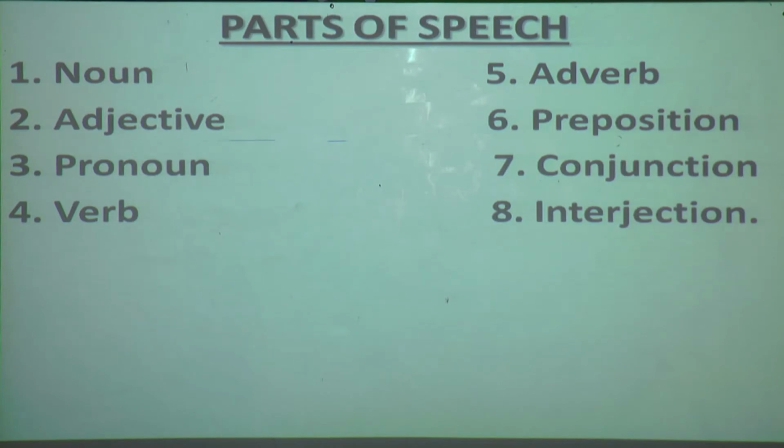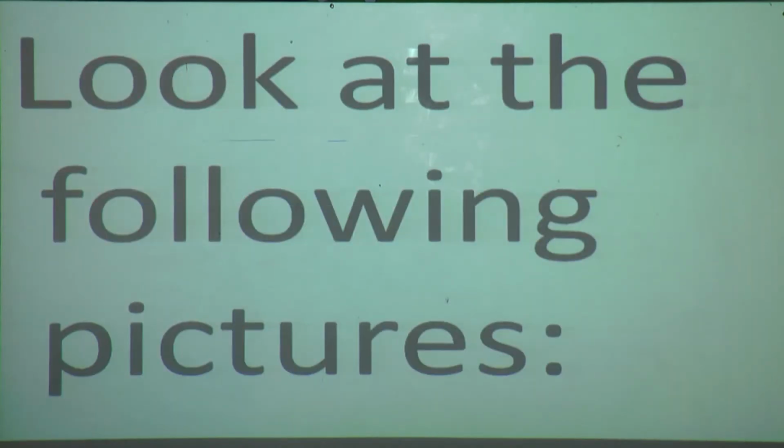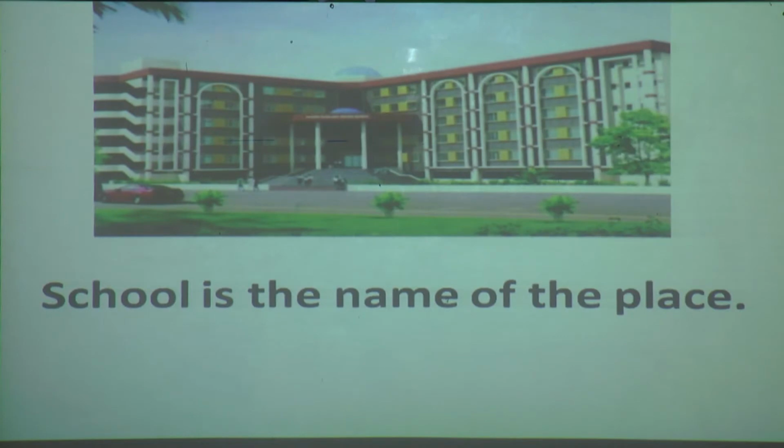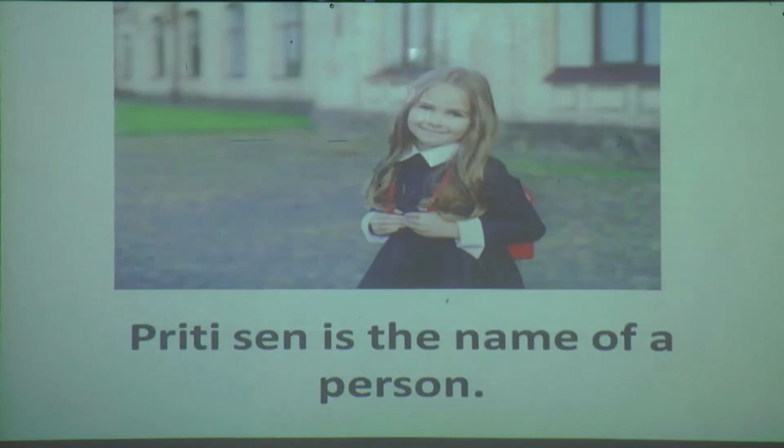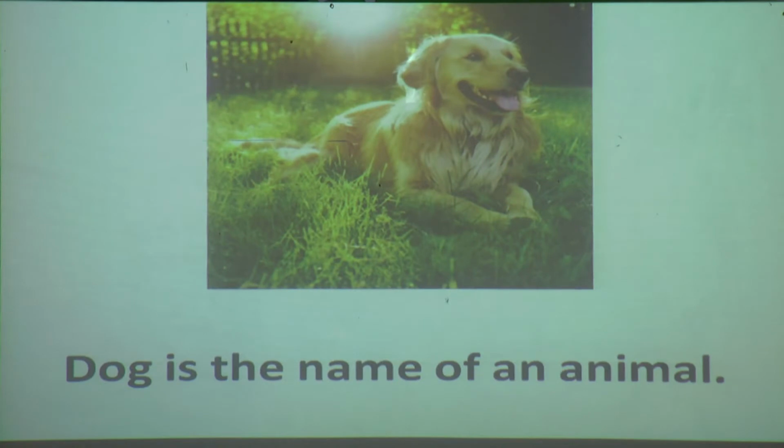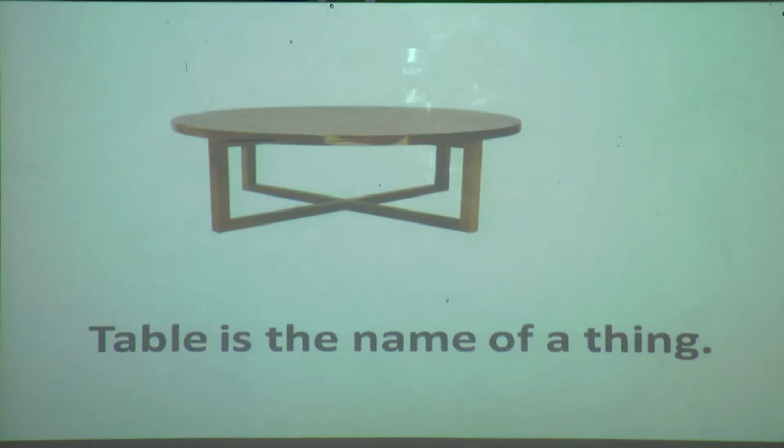Now, look at the following pictures. What is this? Yes, this is our school. School is the name of a place. Who is she? This is one girl. Her name is Preeti Sen. So, Preeti Sen is the name of a person. Now, what is this? Yes, this is one animal. Dog is the name of an animal. Now, which thing is this?